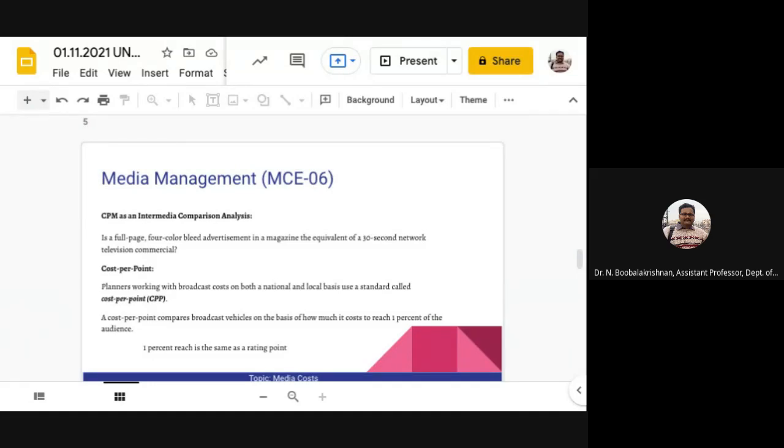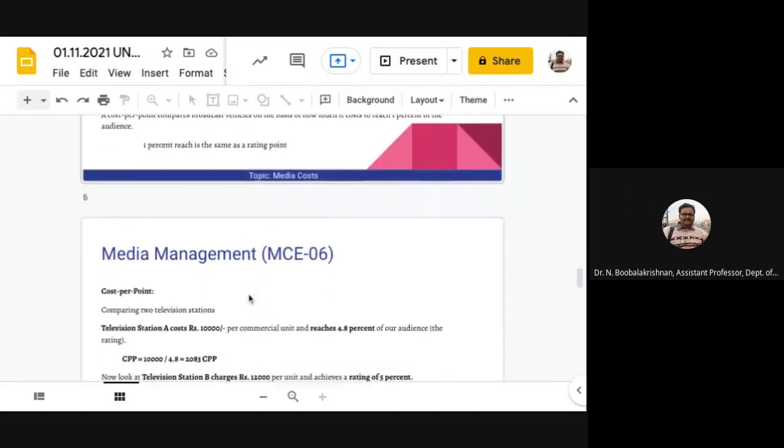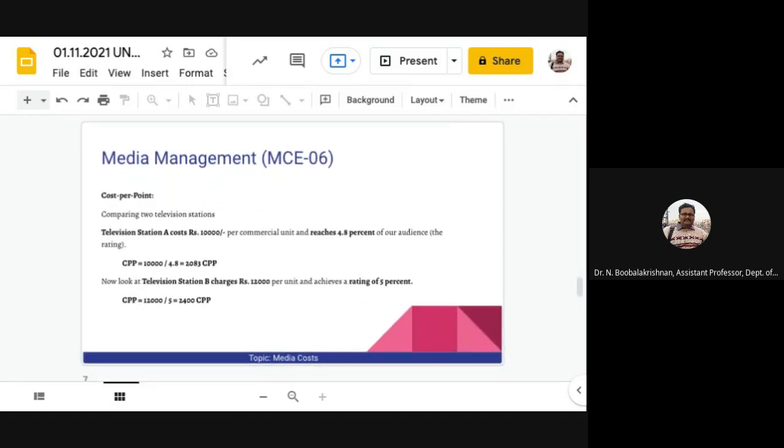Do you remember the rating and sharing, which we discussed in the last class, the numerical reach and the percentage reach? Here that 1% reach is the same as the rating point, 1%. Let's take a look at CPP, cost per point. Let's take a look at how you might use a CPP in comparing two television stations. Television station A costs rupees 10,000 per commercial unit and reaches 4.8% of our audience. This is the rating. So we simply divide the cost by the rating to derive the CPP.